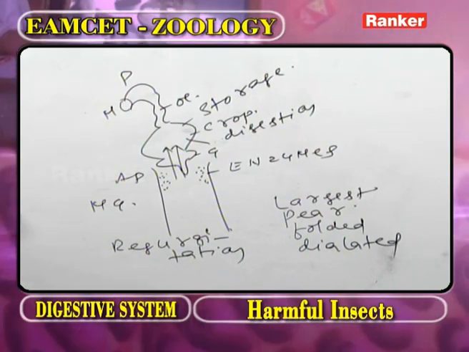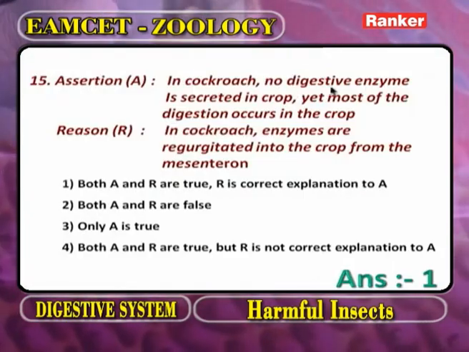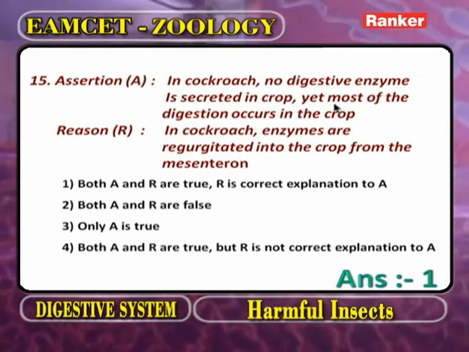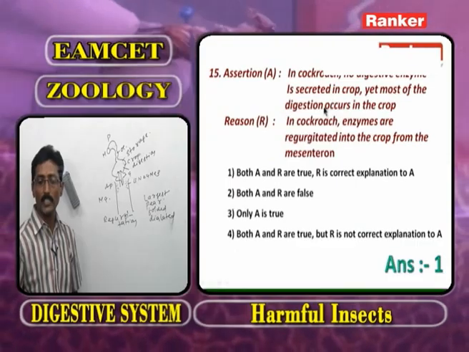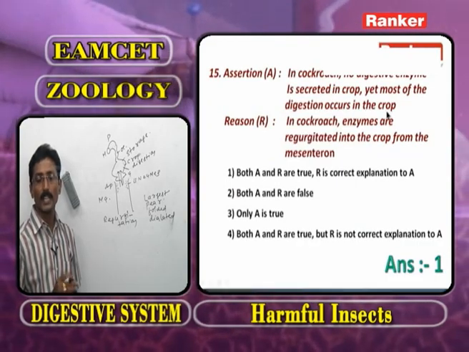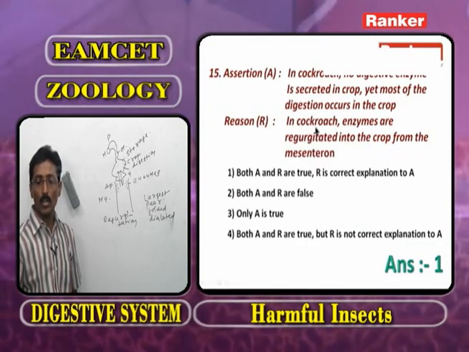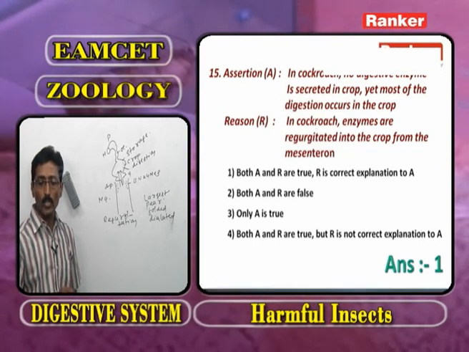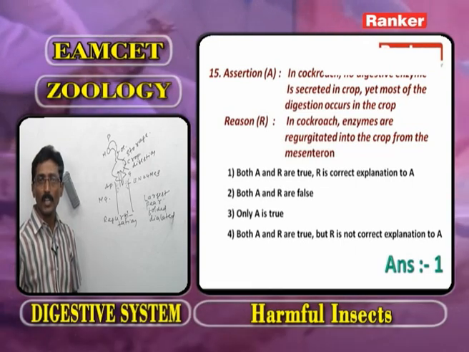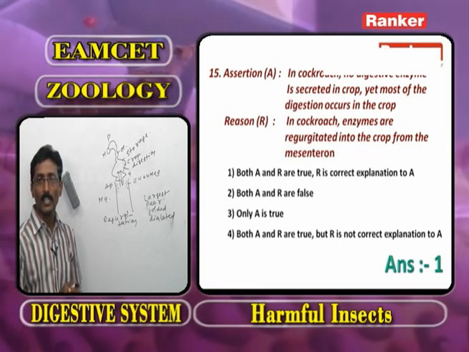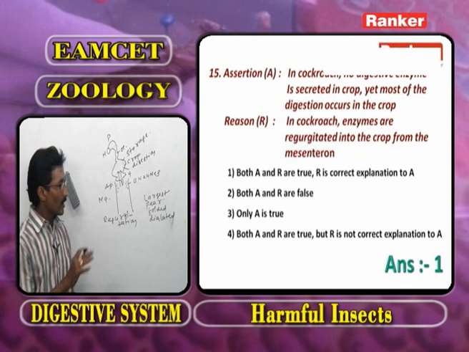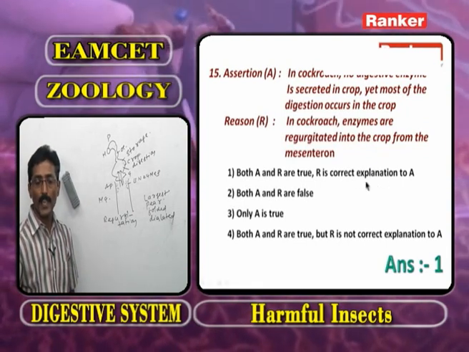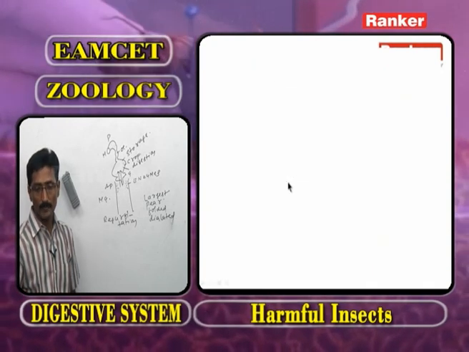Now the assertion: in cockroach, no digestive enzyme is secreted in the crop, yet most of the digestion occurs in the crop. It is correct. Reason: in cockroach, enzymes are regurgitated into the crop from the mesenteron. What is the other name of mesenteron? The midgut. Based on this information, both are correct and R explains A. Now we go for the next question.